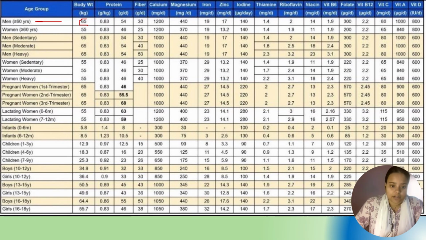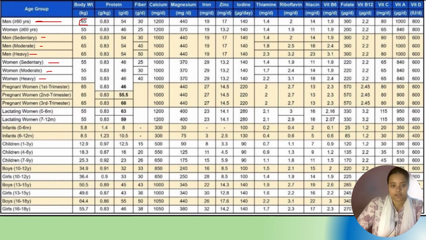At least you should have a rough idea of how much we should give to a sedentary woman, a heavy woman, a moderate woman, men and all. Sedentary means he or she does little activity, like normal household activity. Moderate means he or she does office work and also some physical activity and household work. Heavy means he is doing heavy physical activity in which the body is more involved.